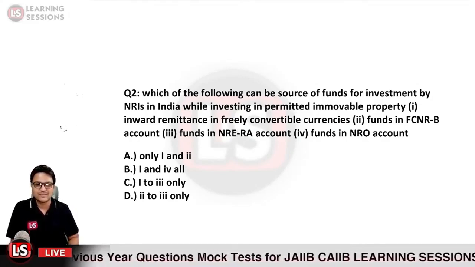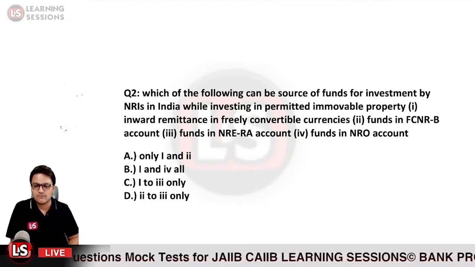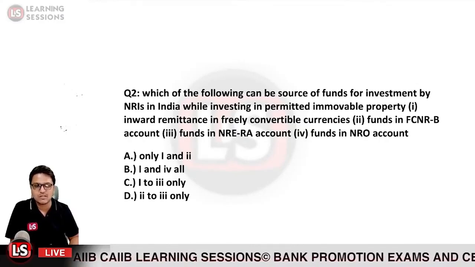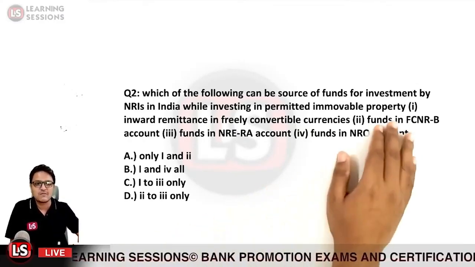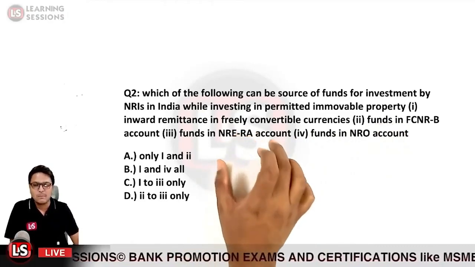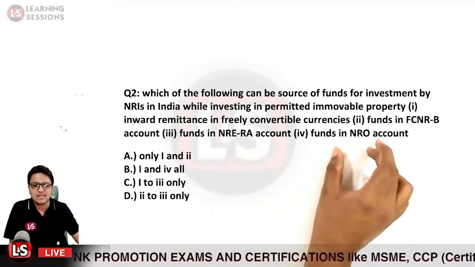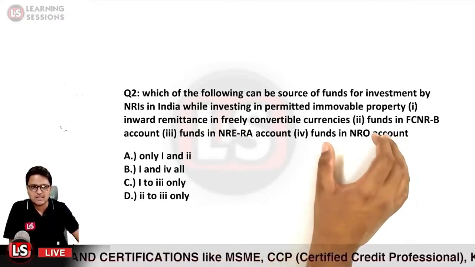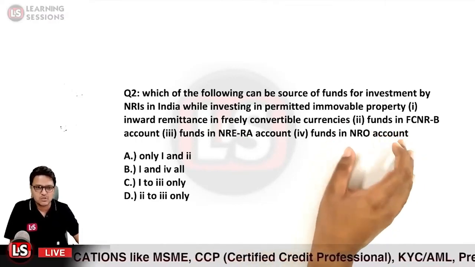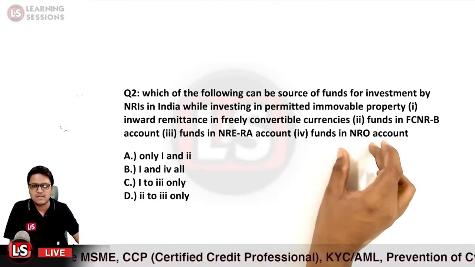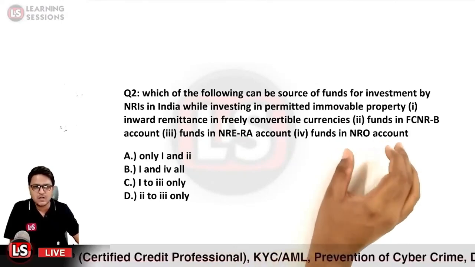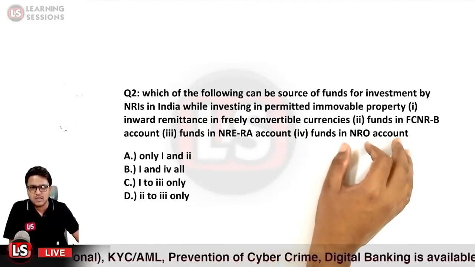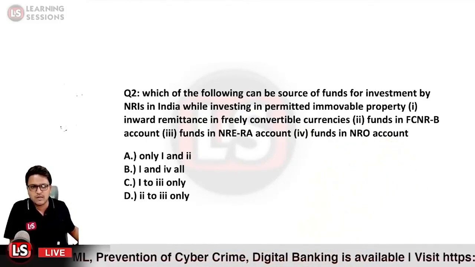Question number 2. First, we know that inward remittance can definitely be used for investment purposes, and also the balances of the FCNR account and NRE account can be used. But in that particular case, the funds in NRO accounts cannot be utilized to invest in Indian property. Those cannot be used for those particular purposes. So the answer will be option C over here.